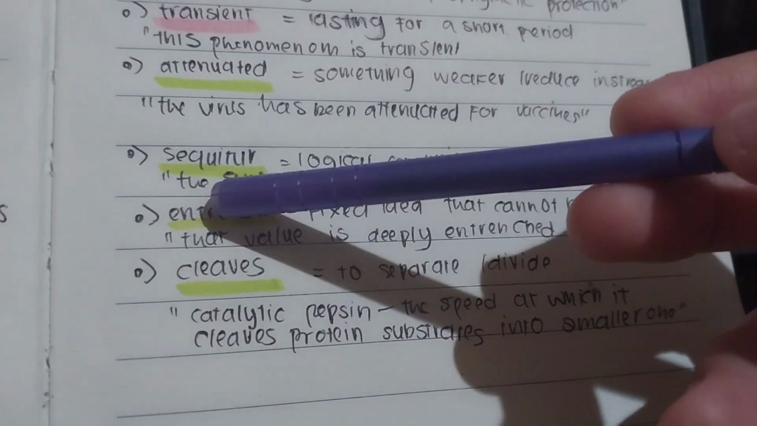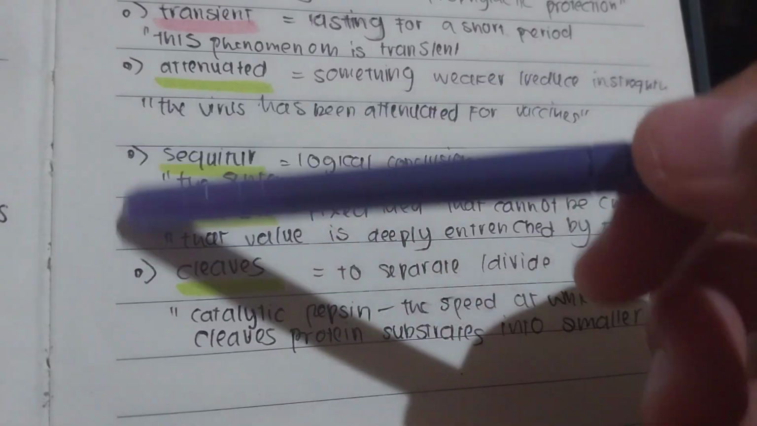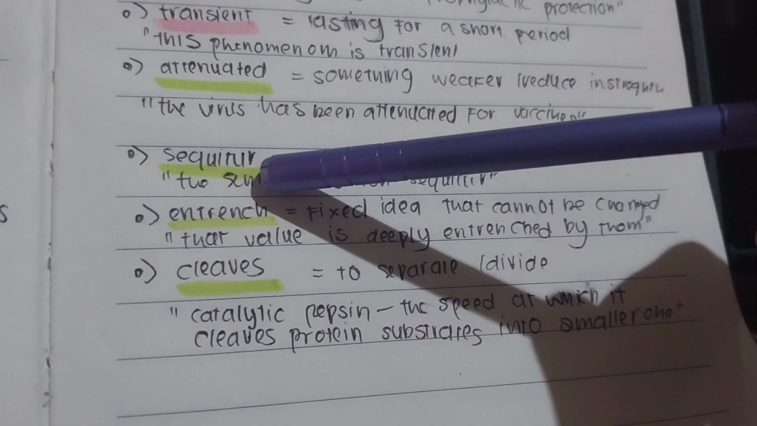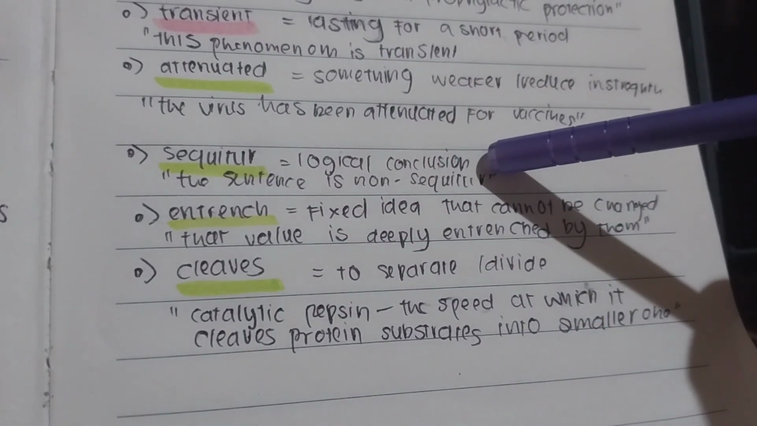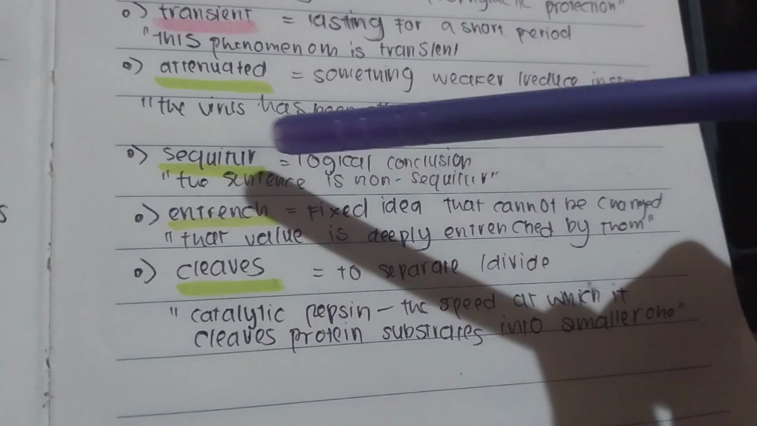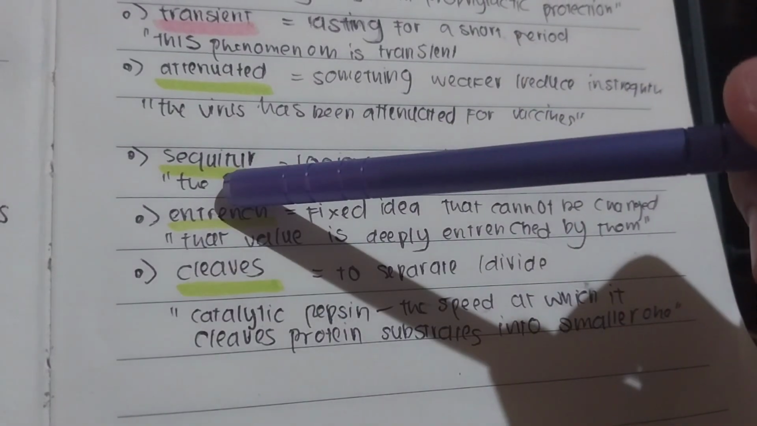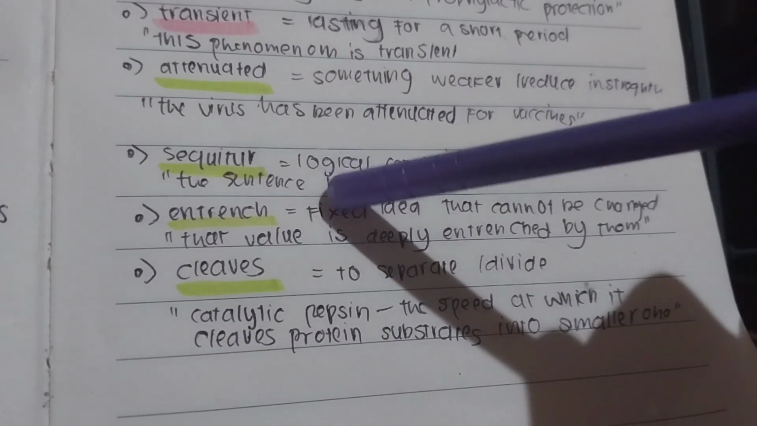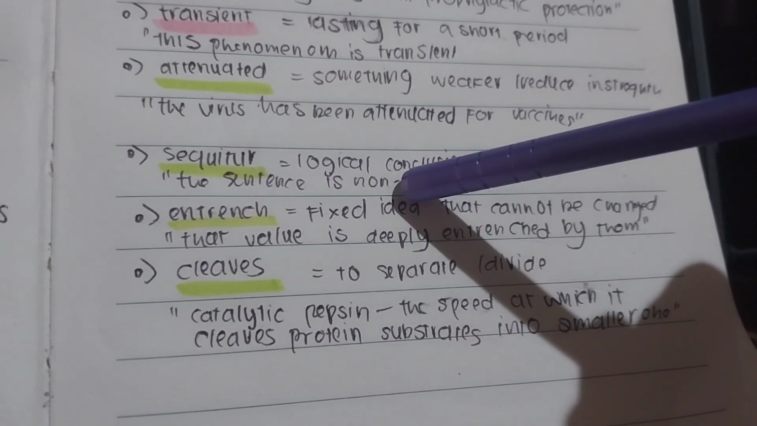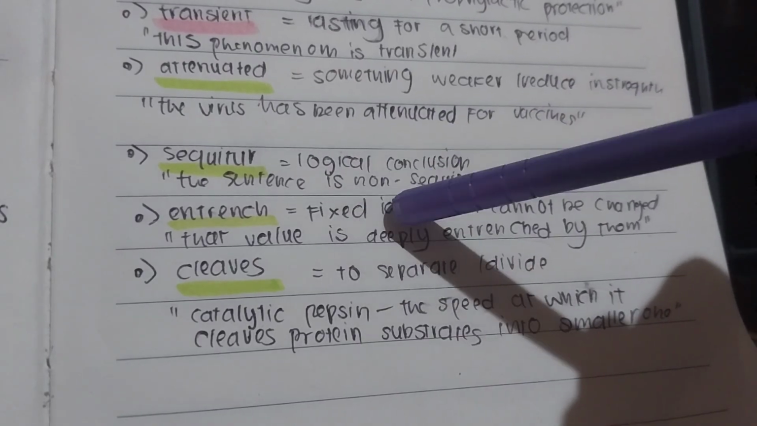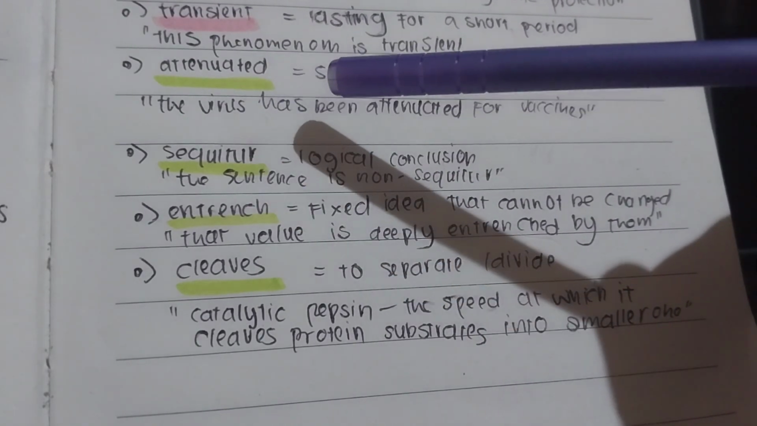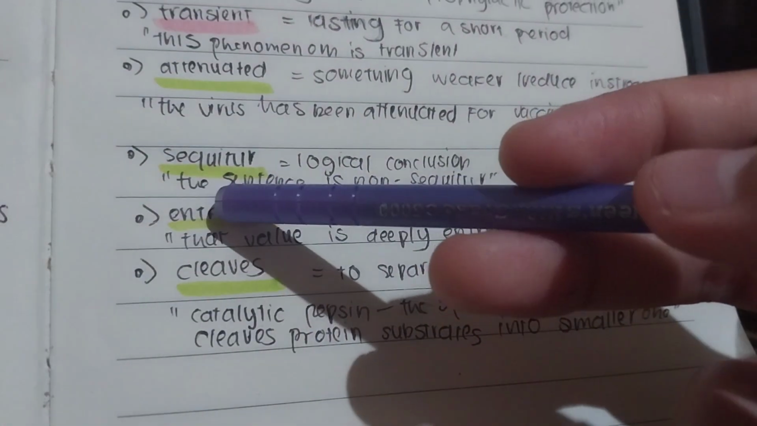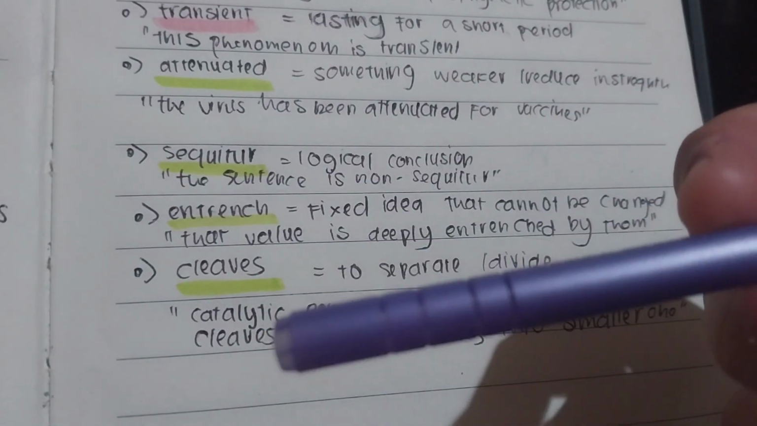Let's continue. There is sequitur. It's also a new word, which is why I highlighted it in green. Sequitur can be defined as having a logical conclusion. For example, the sentence is non sequitur. Because there is the prefix non right here, that means it doesn't have a logical conclusion, which in this case is the sentence I'm talking about.